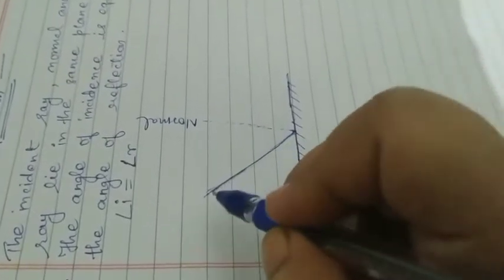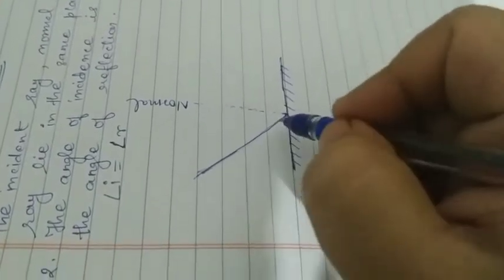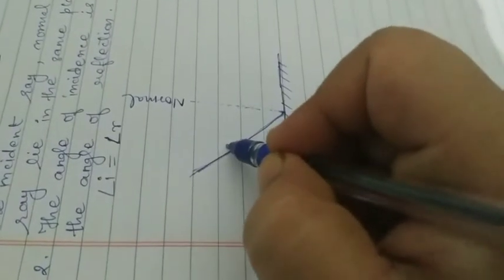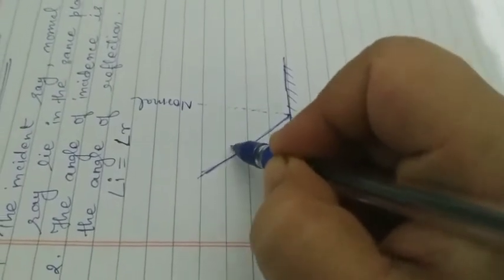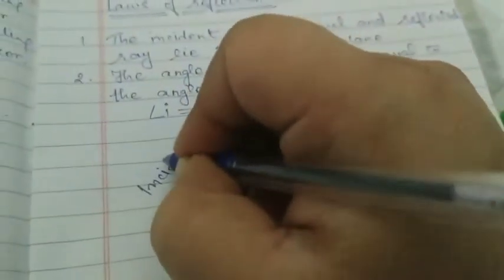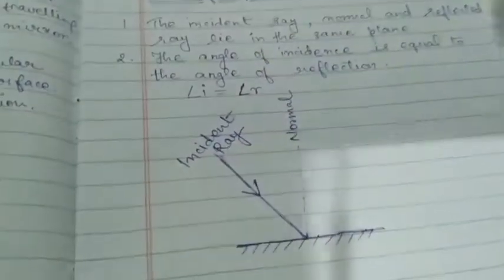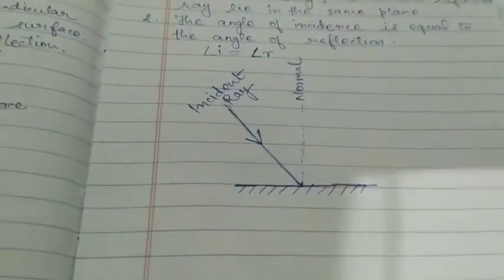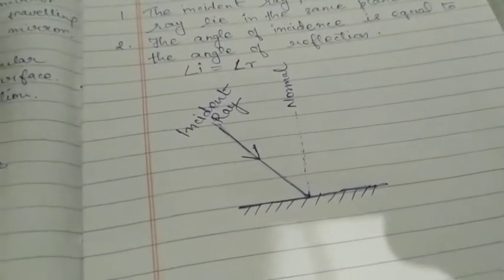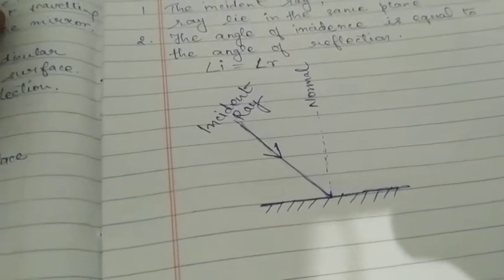Okay, so because the ray is coming towards this reflecting surface, I will make an arrow like this, and the ray which is coming towards the surface, that is known as the incident ray. Okay, so this ray will be called the incident ray. Fine, because it is coming towards the reflecting surface. So two things are clear: incident ray and normal.